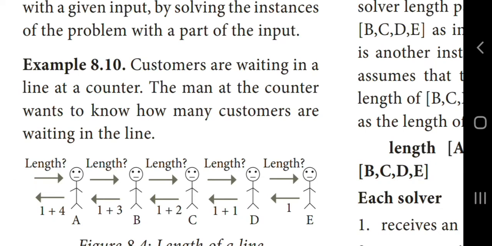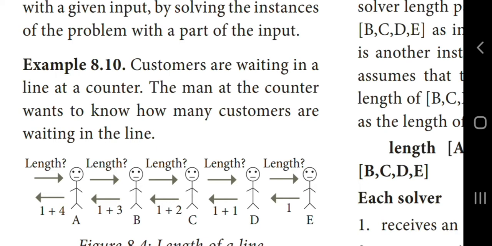So instead of counting the length himself, he asks customer A for the length of the line with A at the head. Customer A asks customer B for the length of the line with B at the head, and so on. When the query reaches the last customer in the line, E, since there is no one behind him, he replies 1 to D, who asked him.